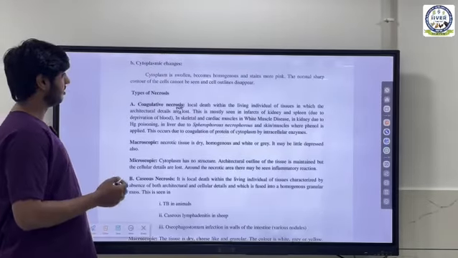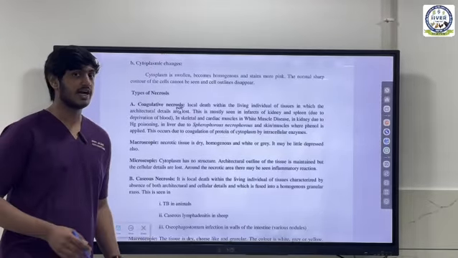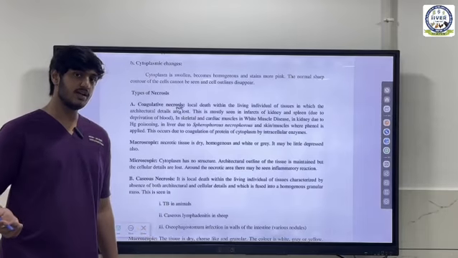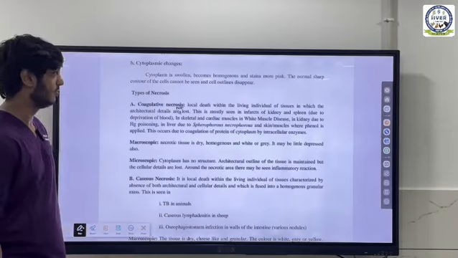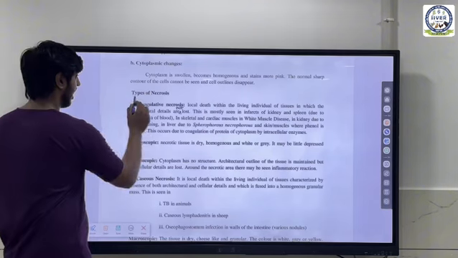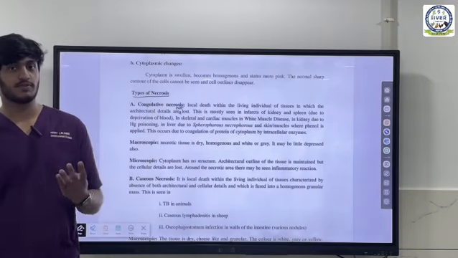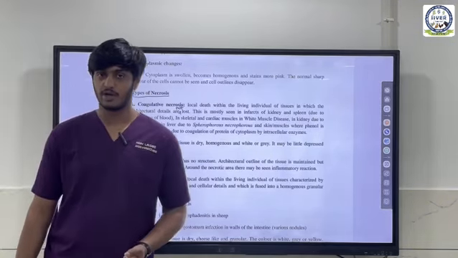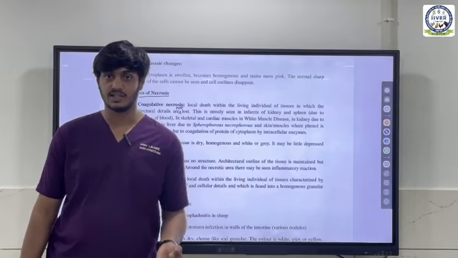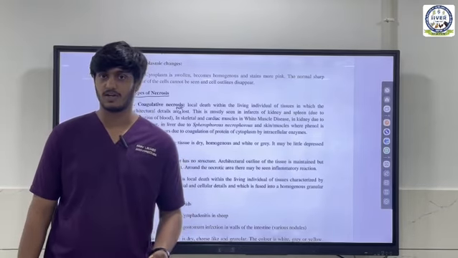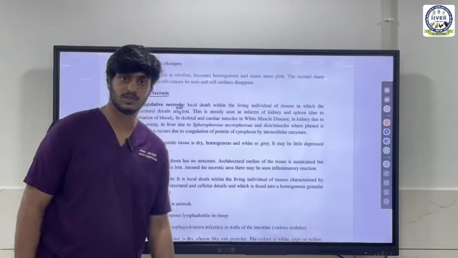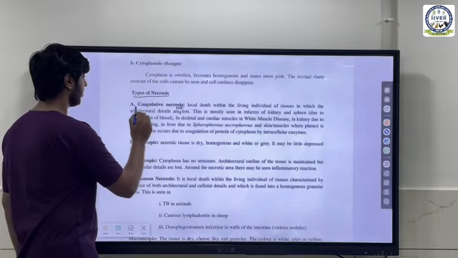Under cytoplasmic changes, there are only two main things. The cytoplasm becomes swollen, and mainly it stains darker pink. That's all. Then coming to the types of necrosis, there are four main types of necrosis. The first one is coagulative necrosis, second is caseative necrosis, third is liquefactive necrosis, and the fourth one is fat necrosis. So the first one, coagulative necrosis.